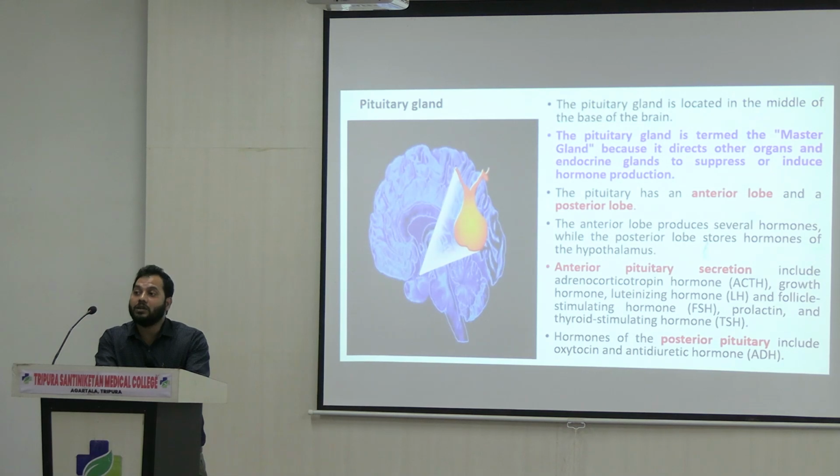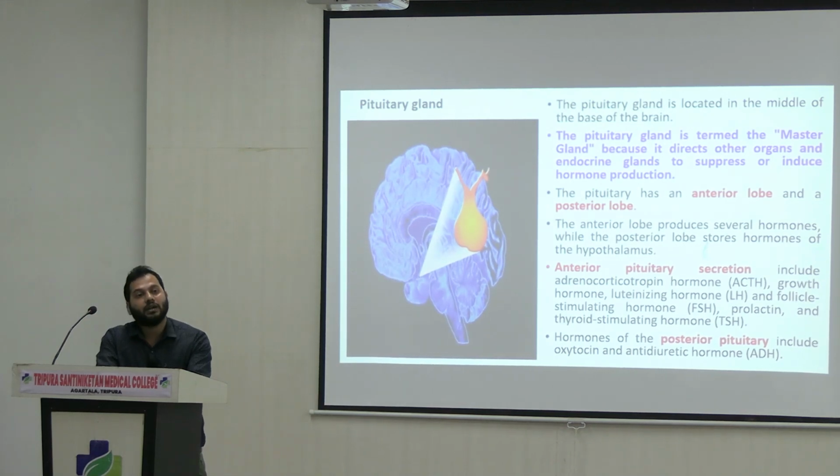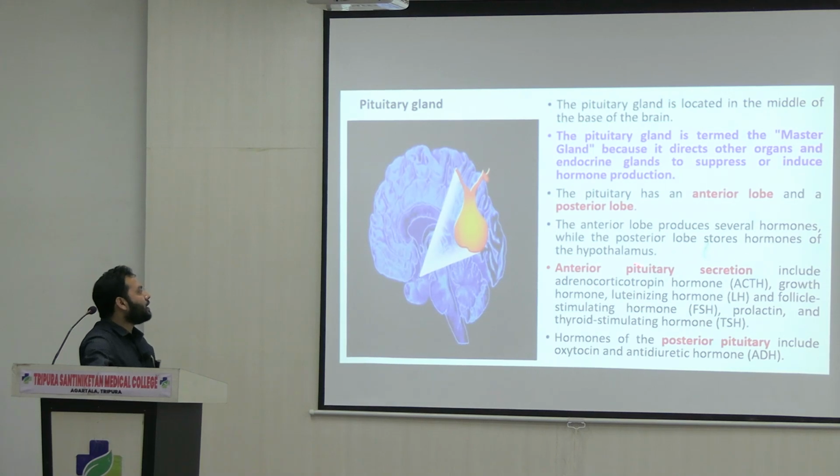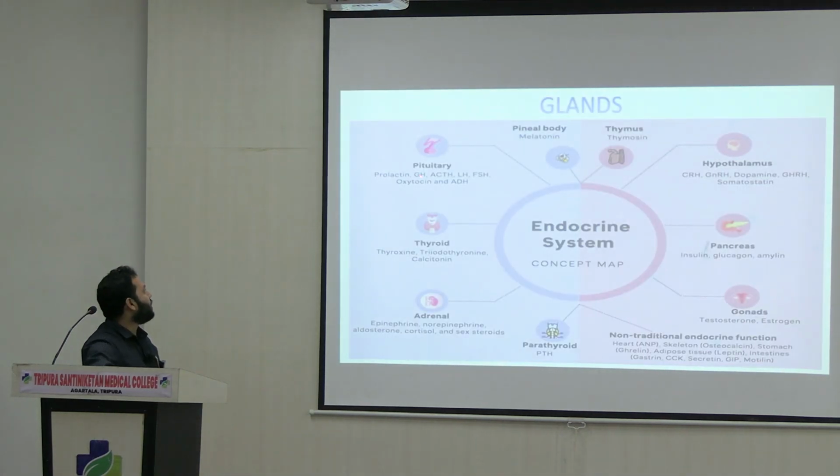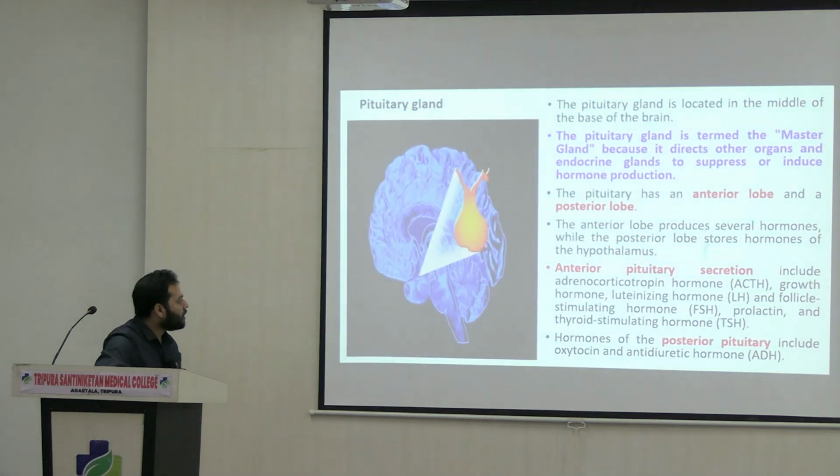And if you see their nature of secretions, the secretions are also different. For example, these are the hormones secreted from the anterior pituitary: prolactin, growth hormone, ACTH, LH and FSH. They are secreted from the anterior pituitary. Whereas the posterior pituitary mainly secretes two hormones, that is oxytocin and antidiuretic hormone, right?